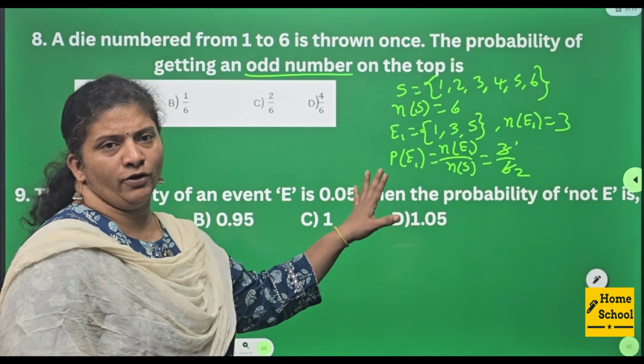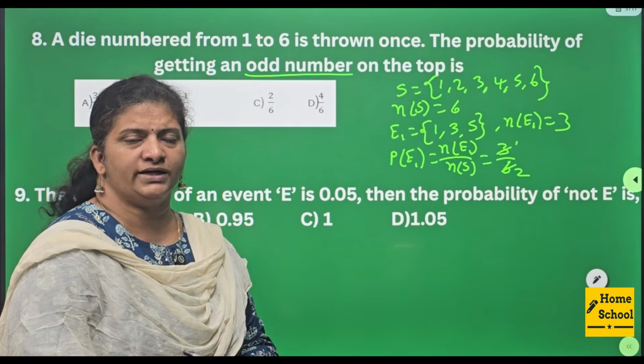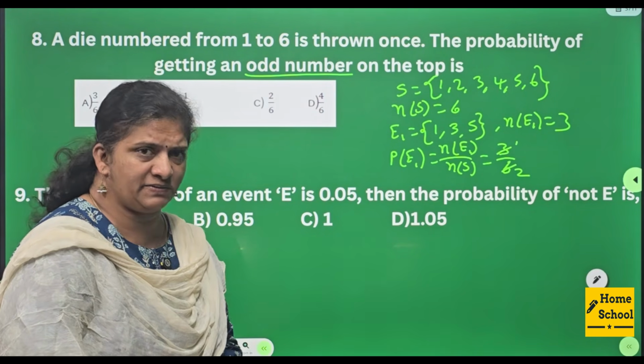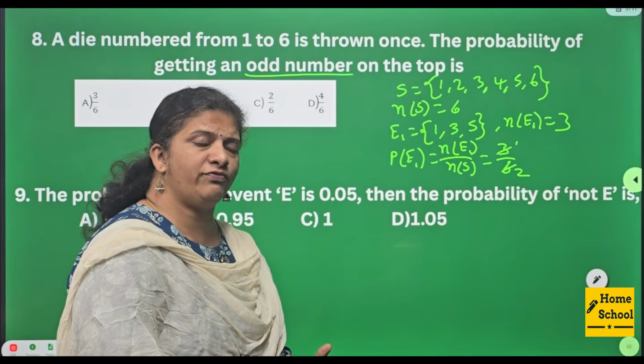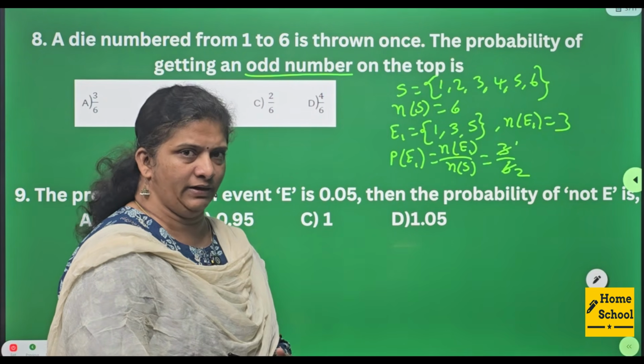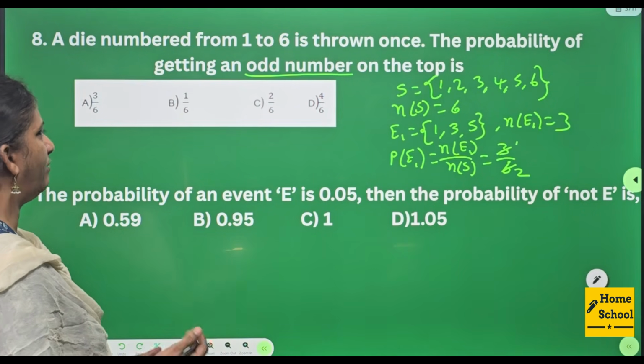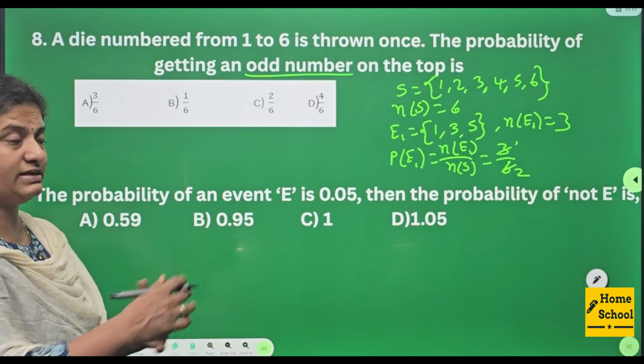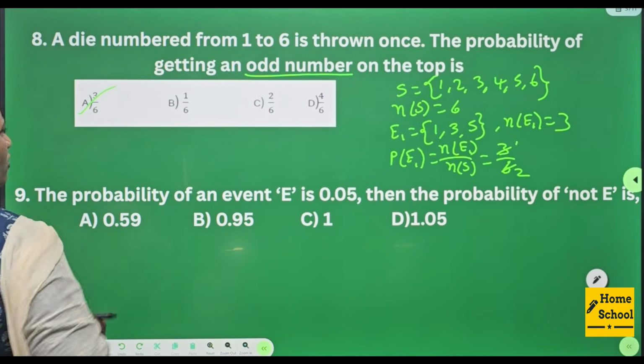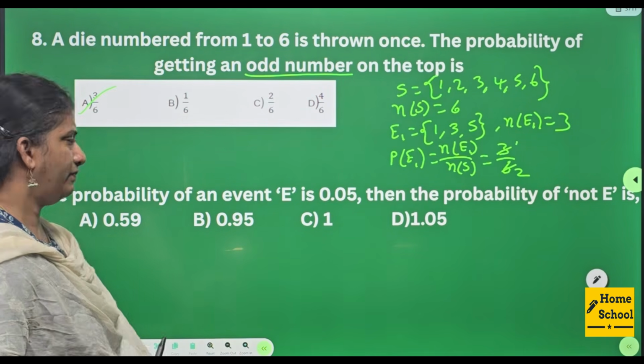While you are doing a problem, in this order you need to write: sample space, number of sample spaces, event, number of events, then probability formula. Now 1 by 2, where is your answer? 1 by 2 is not there, whereas 3 by 6 you have. So go with that, option A.